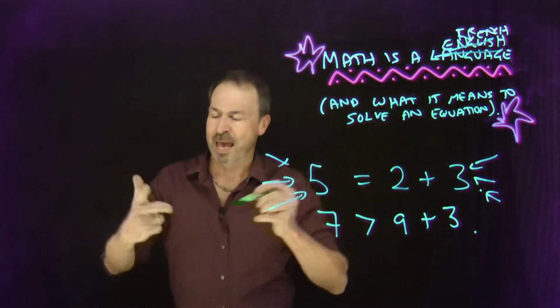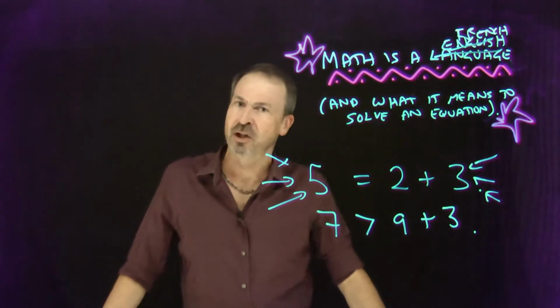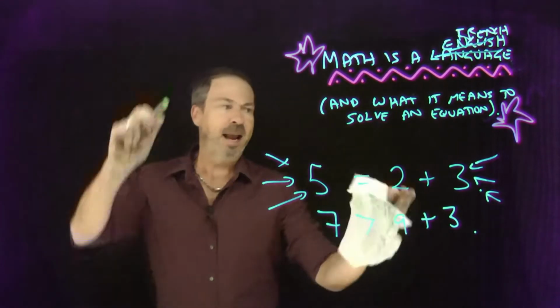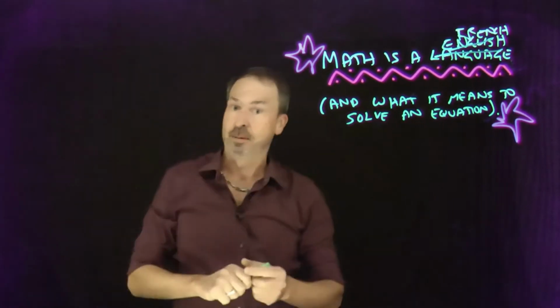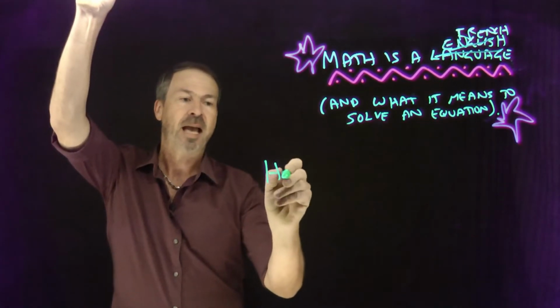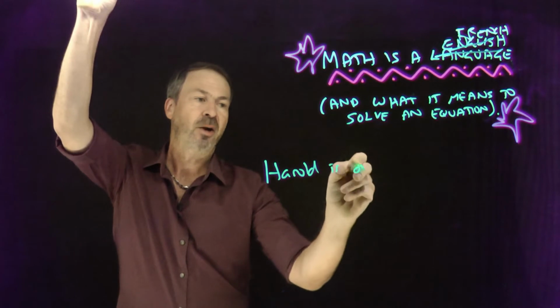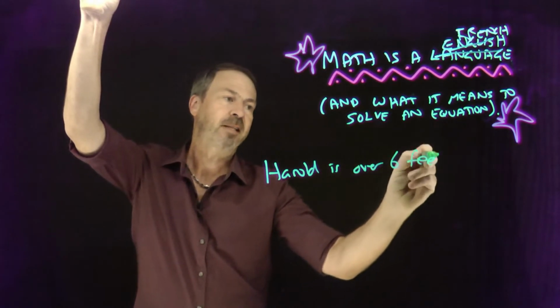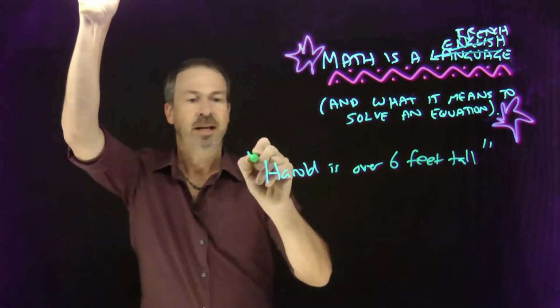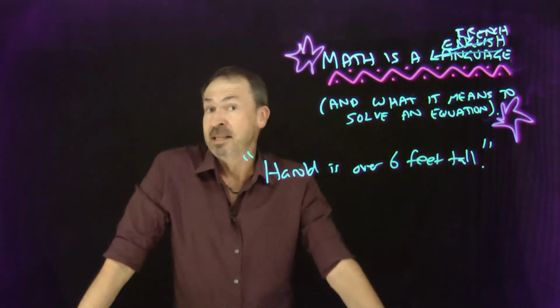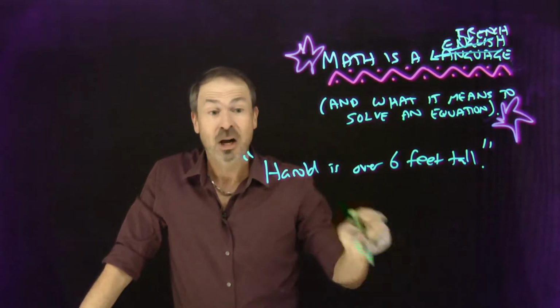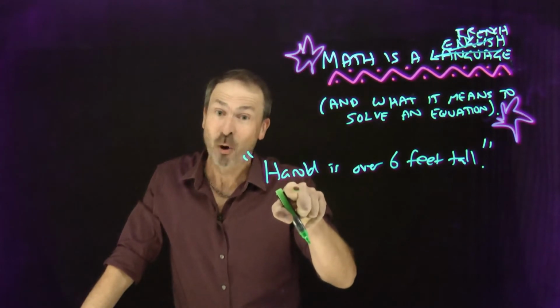But actually there's some trouble there because you can't always tell if a sentence is true or false. And this happens in everyday English language as well. For example, suppose I wrote down this sentence: Harold is over 6 feet tall. There is a sentence. And as such, right now, it's neither true nor false. Because you don't know which Harold I'm talking about in the world.